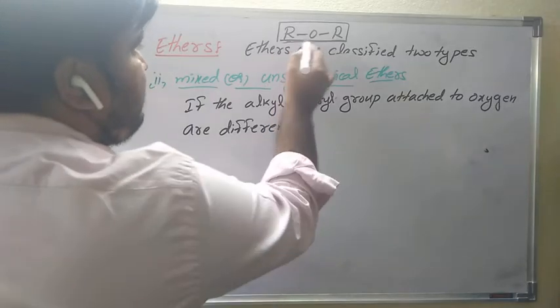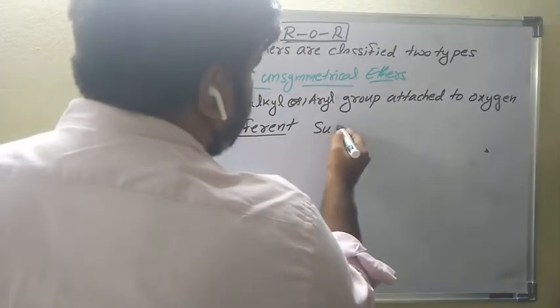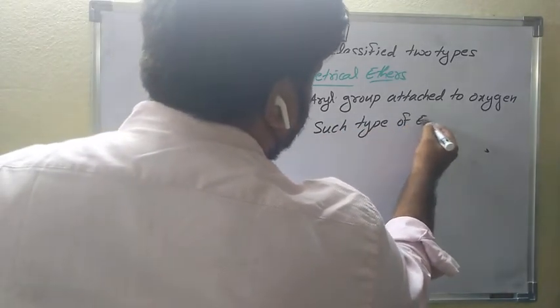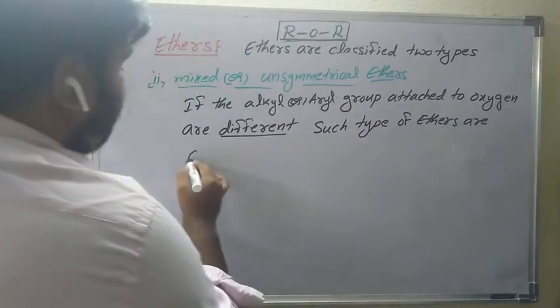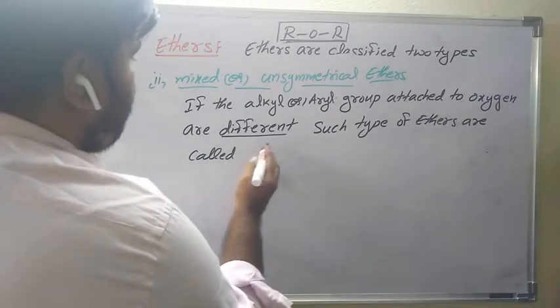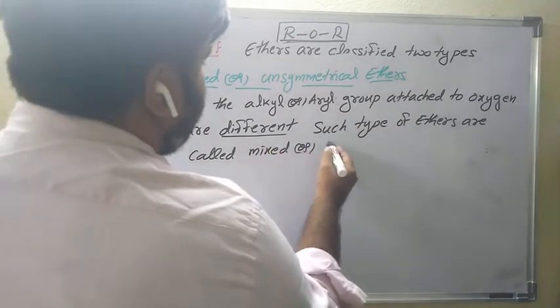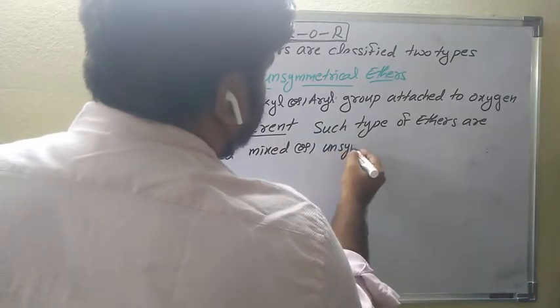only, this is one different, this is one different, such types of ethers are called mixed or unsymmetrical ethers.